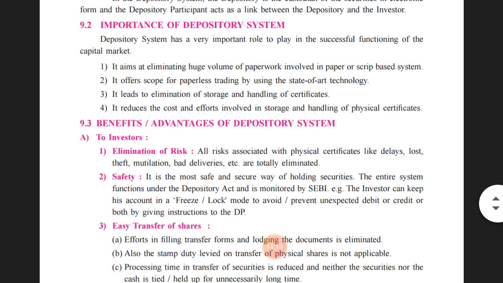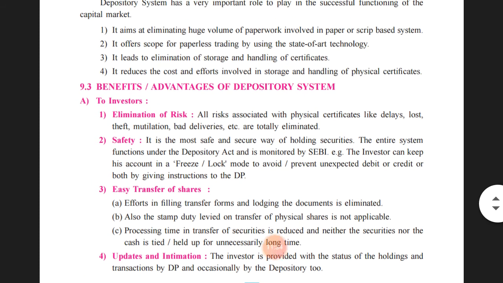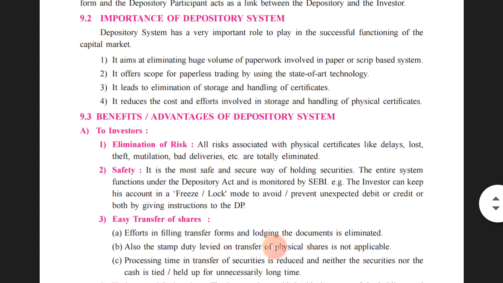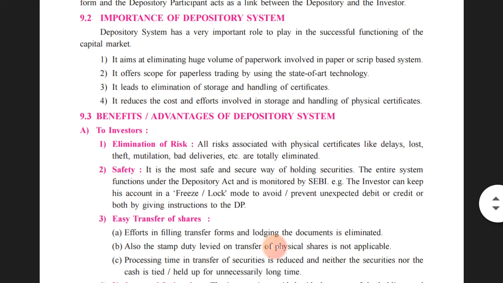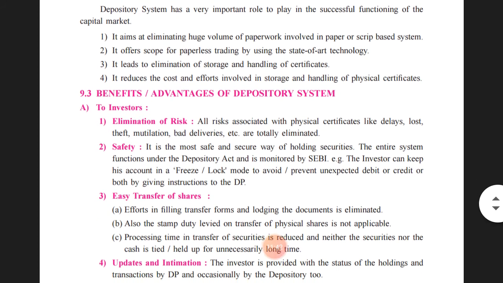Fourth one, it reduces the cost and effort involved in storage and handling of physical certificates. Whatever cost the person had to incur and the efforts he had to put in storing and handling physical certificates, that has been eliminated under the depository system. So these are the four advantages, the four benefits that the depository system has for the investor as well as the company.